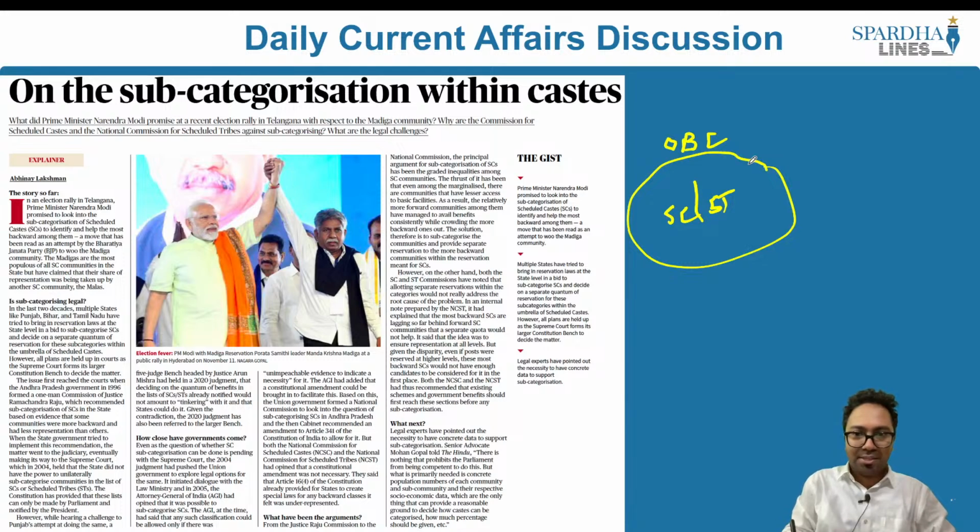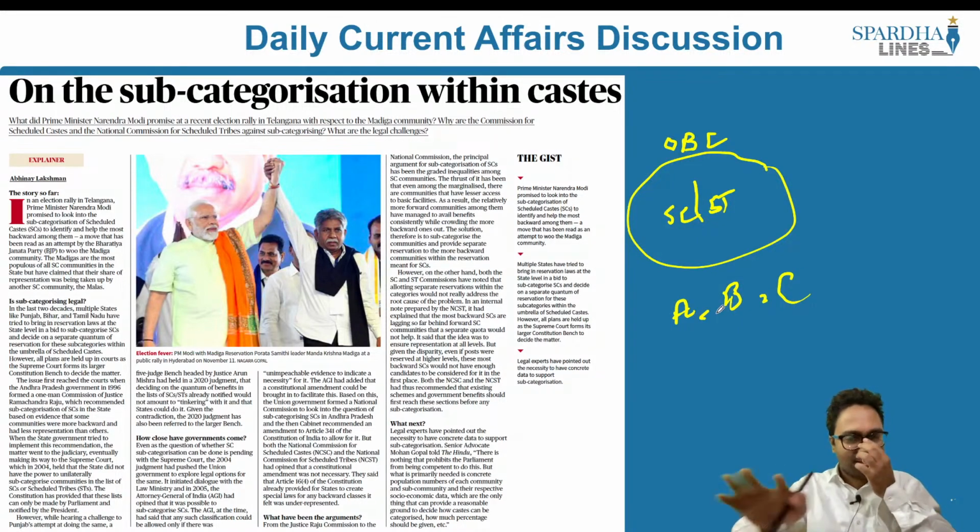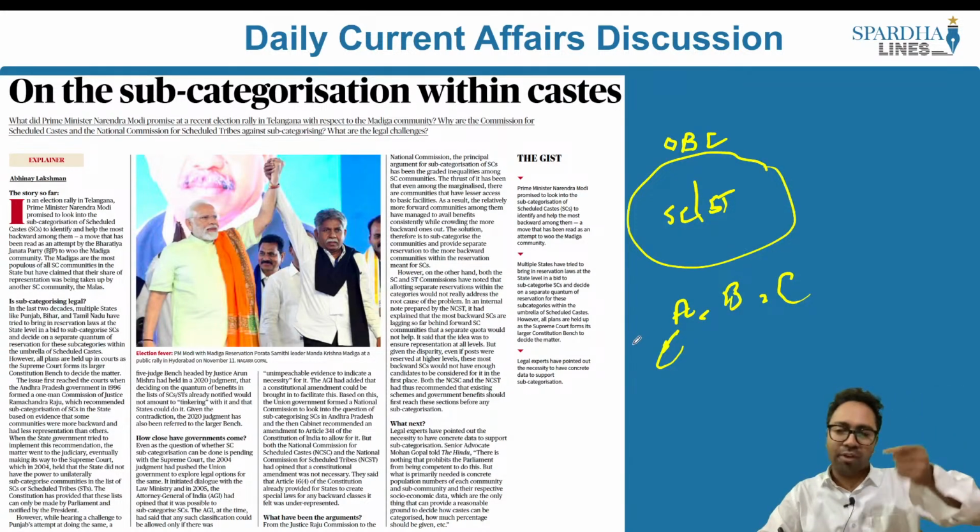What is sub-categorization? Basically, let's say for example, we have caste A, caste B and caste C. So within SC, we have these three castes. Let's say caste A has already had an advanced level of economic prosperity. So what am I going to do? Within the SC, I'm going to say that 15% will be reserved for the A community.